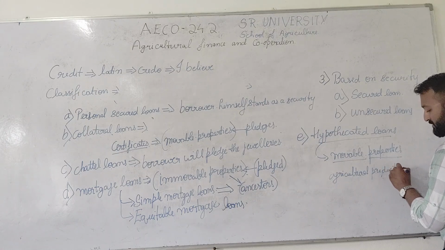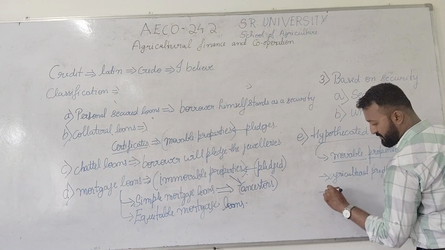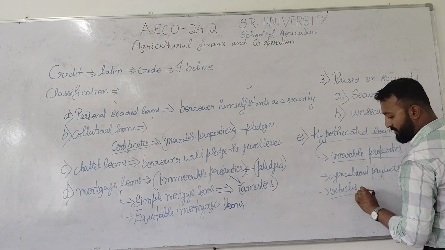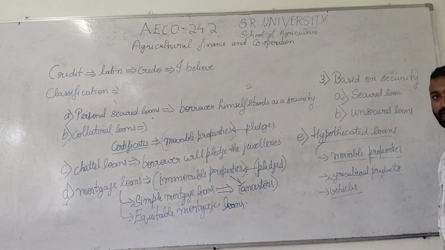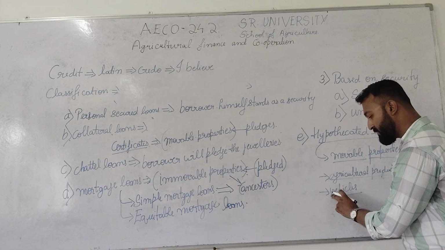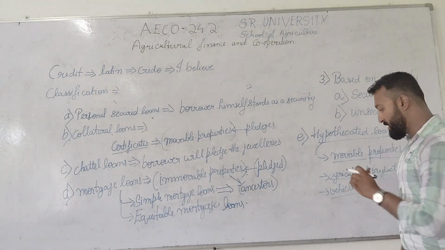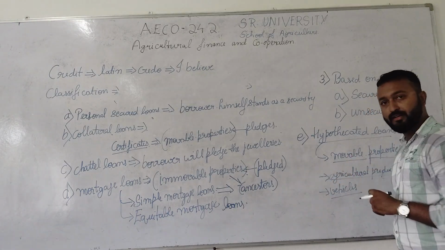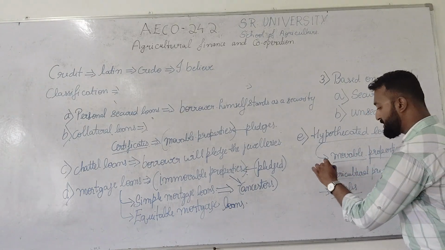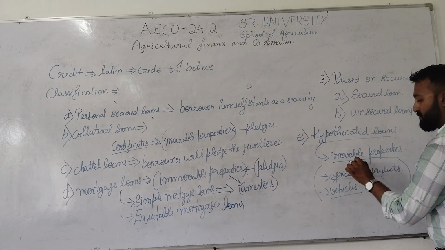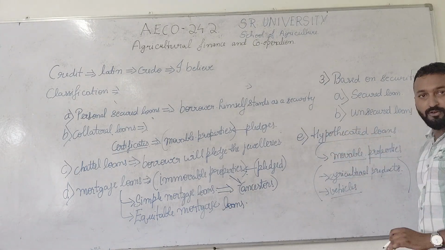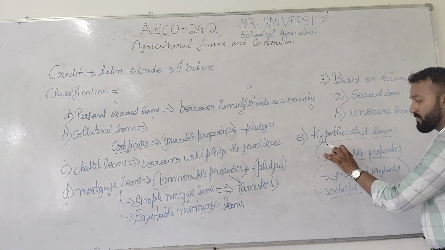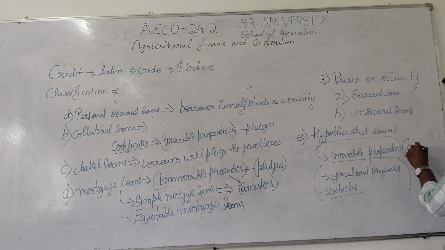Agriculture products or any vehicles. Can we convert these agriculture products into cash, or can we convert these vehicles into cash? It is easy. By selling these agriculture products, we can convert them into cash. By selling these vehicles, we can convert them into cash. That's why the examples for movable properties in the case of hypothecated loans are agriculture products and vehicles, because these movable properties can be converted into cash.